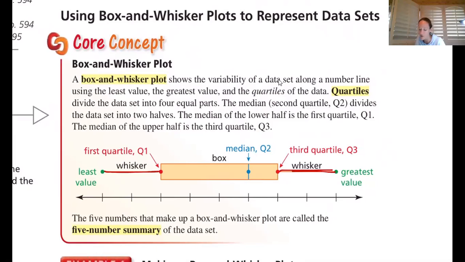Now, sometimes the whisker on the right might be shorter than the one on the left, or vice versa, depending on the set of data that we have. This one looks symmetric, but we'll talk more about the symmetry and the shape of these in section 11.2b, the next video that's going to come out.